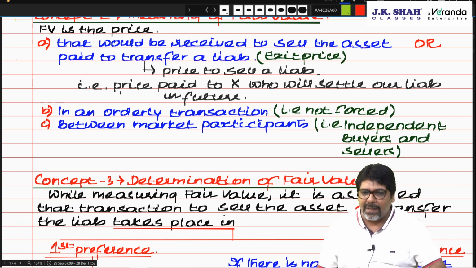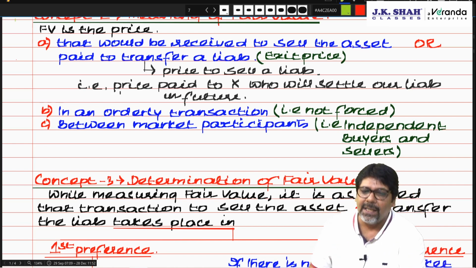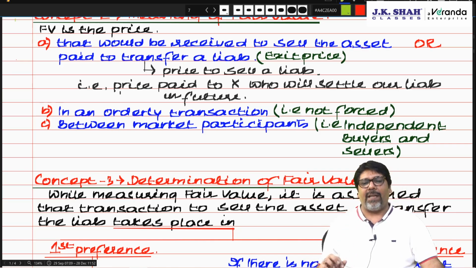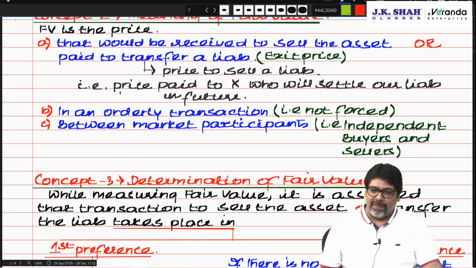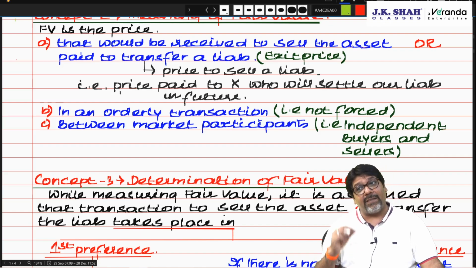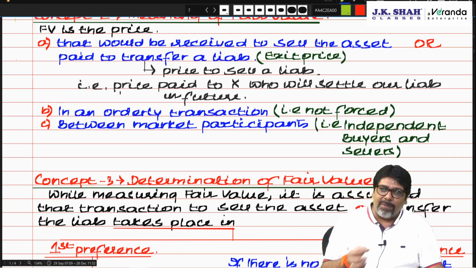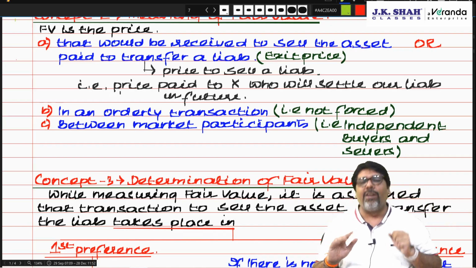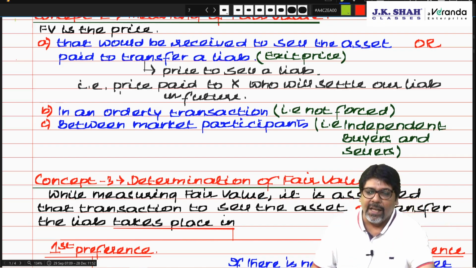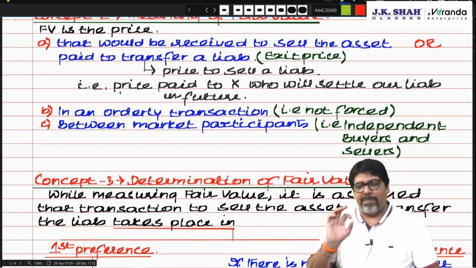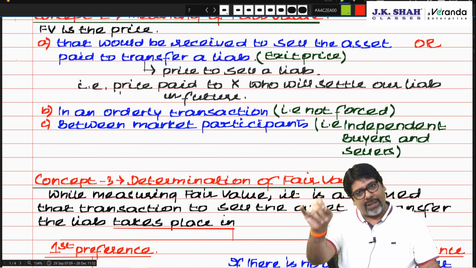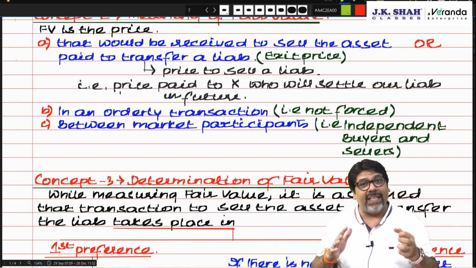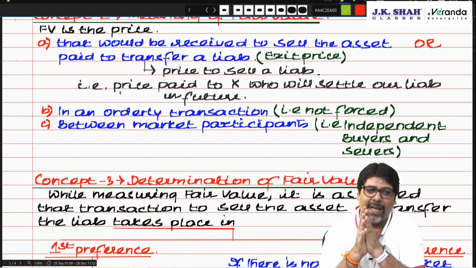But if the principal market is not there, then we go to the most advantageous market. Most advantageous market is where the net amount received from the sale of an asset is maximum, or the net amount paid to transfer a liability is minimum. Most advantageous, that means I will get the highest price or I have to pay the lowest price. Now how to calculate that? Price of asset or liability in the most advantageous market, less transportation cost, less transaction cost, is the net amount received or paid. Am I clear?